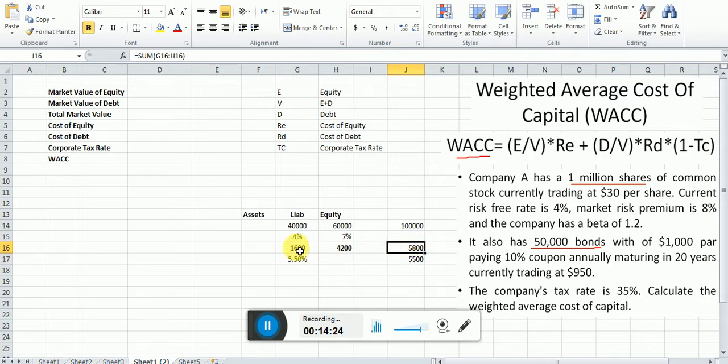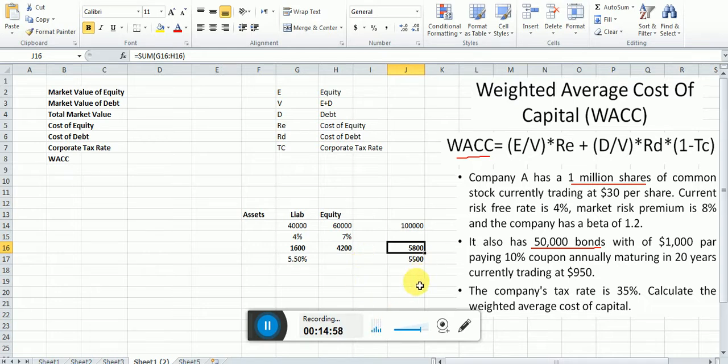Why? Because here, look, we have 1,600, that is the cost we are paying to liabilities, to debt, and this is the cost we are paying to equity, and in total we are paying 5,800. But the average which I computed, when I multiply it back with $100,000, does not give me this actual cost of 5,800. So that is why the simple average is not appropriate. Which kind of average do we have to use? We have to use the weighted average.